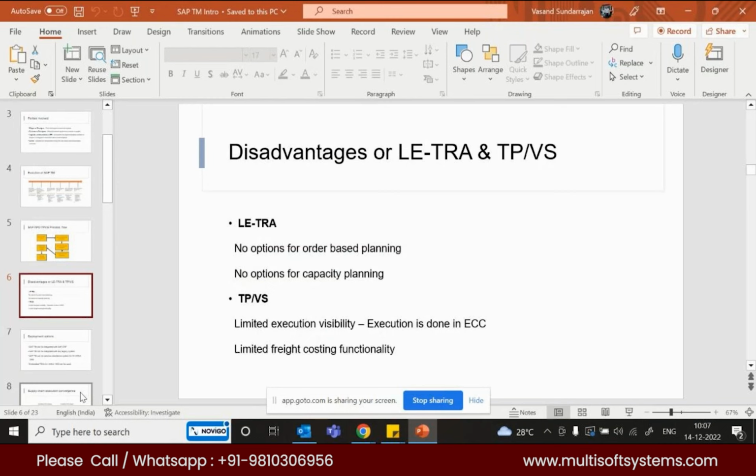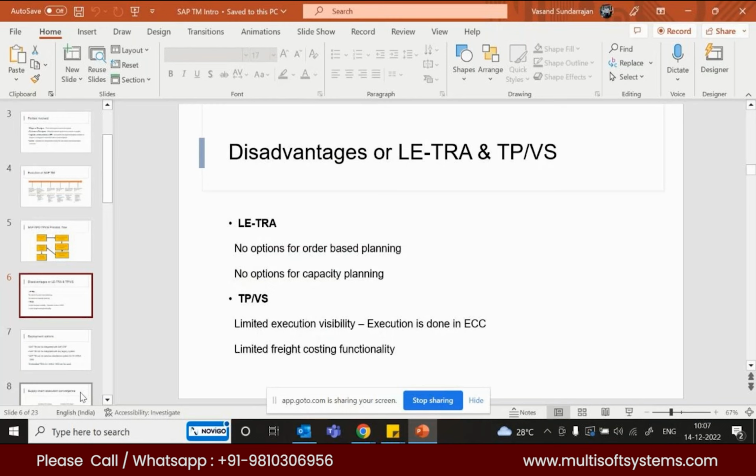the shipments. You will not be able to create shipment documents because you have only the option to add the delivery documents to the shipment document in case of LETRA. You cannot add your purchase orders to your shipment document. You cannot start planning for your shipment until the delivery document is created. In LETRA, yes.